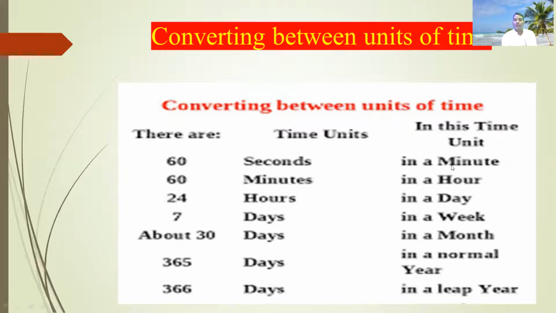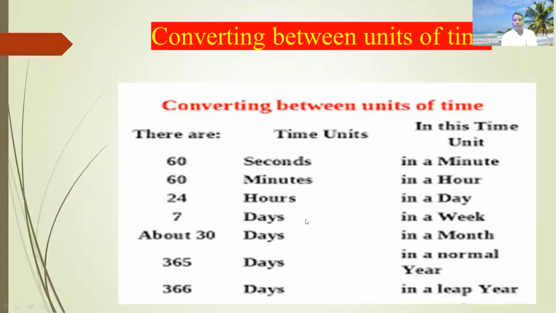And 60 minutes equals 1 hour. Next, 24 hours equals 1 day.